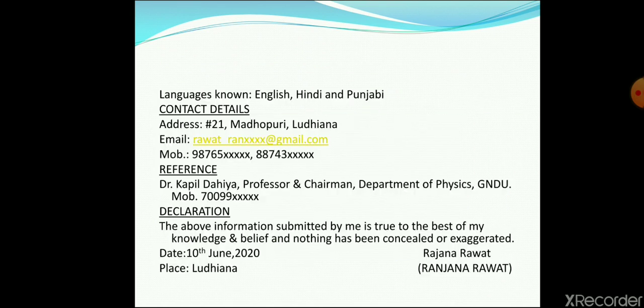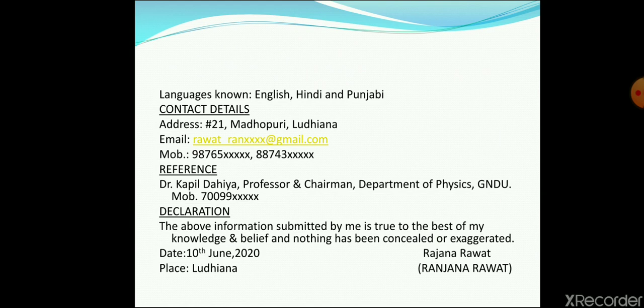Further, language details. So see, very minutely everything is to be mentioned, right? English, Hindi and Punjabi, you know these languages. These are contact details. This is your email ID, this is your home address, these are your 2 mobile numbers, and references must be given.